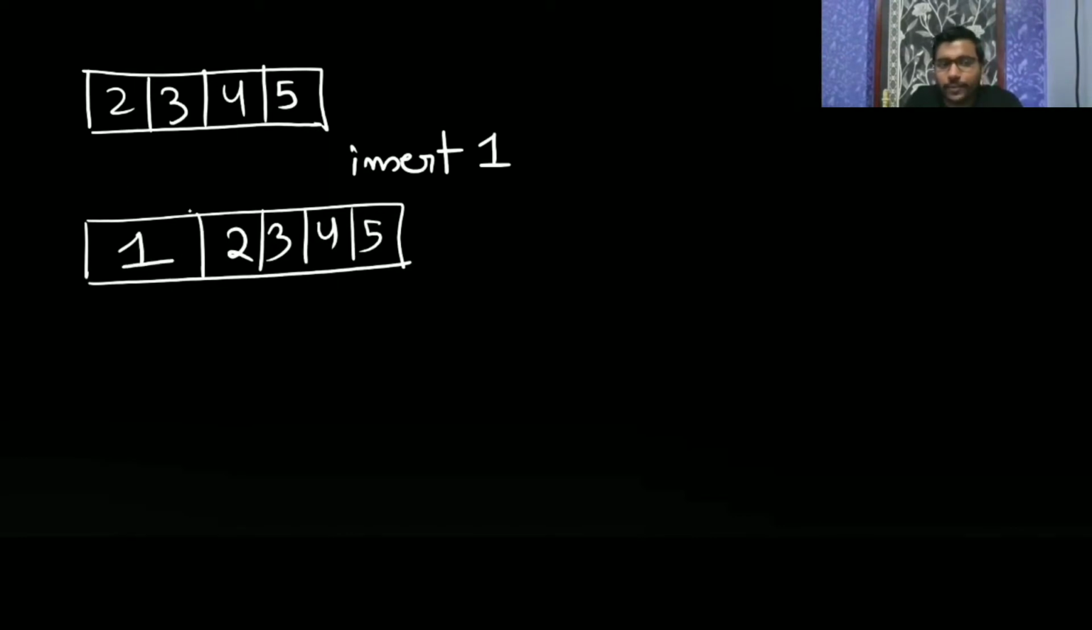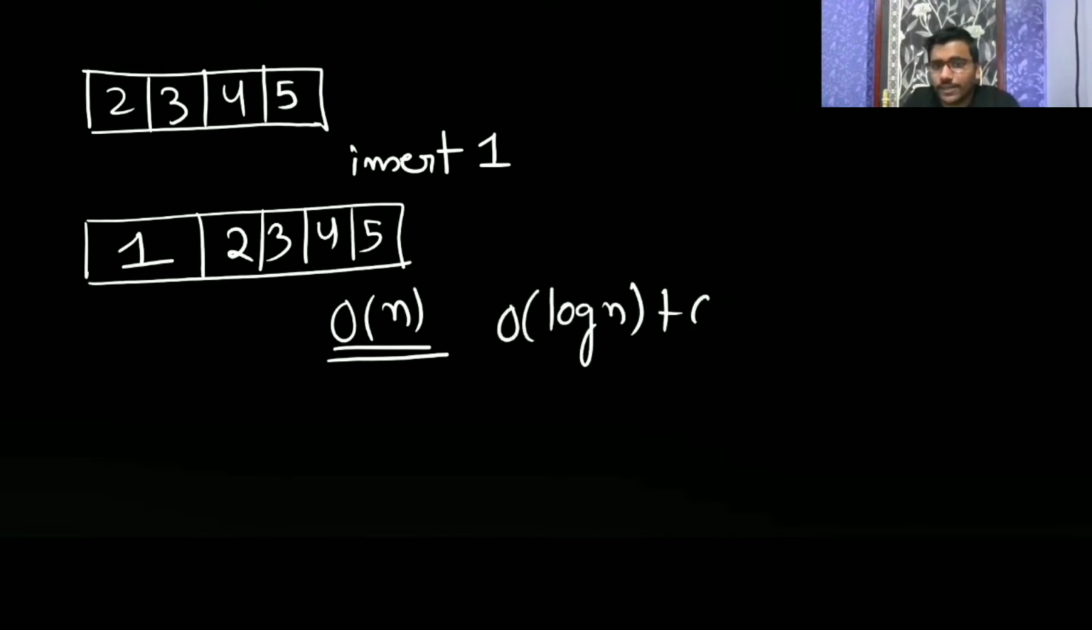So what can happen? To find the position, it will take some time. Let us assume it's taking log n, but in the worst case you have to move all the n minus 1 elements, so it is going to take O of n. So in a sorted array, it should be big O of n, because finding the position can take log n, then plus n.